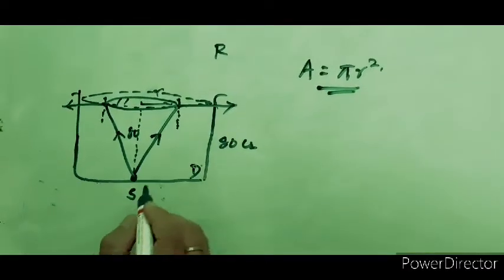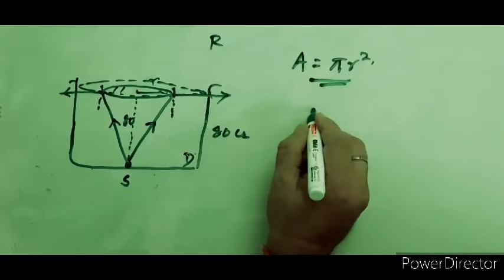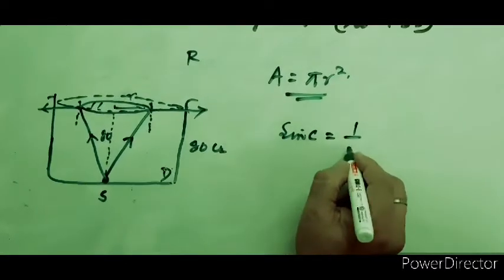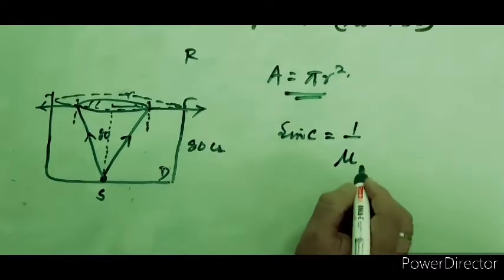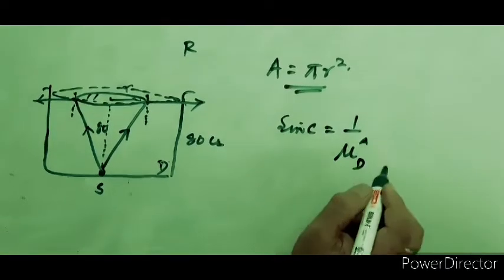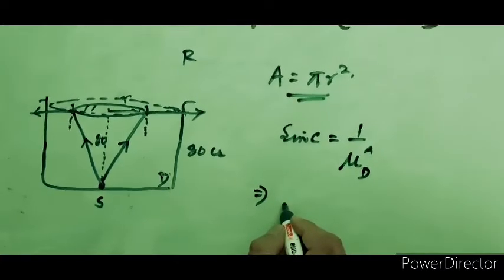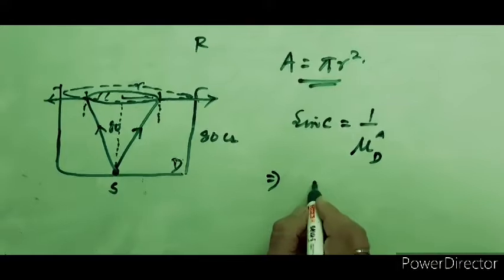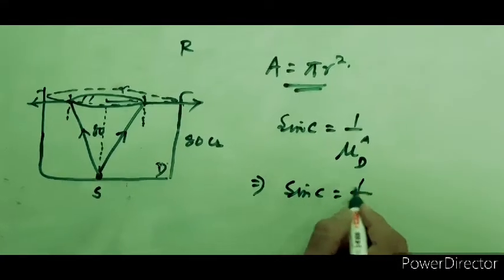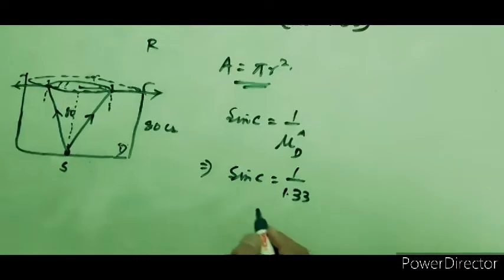And what else? We have the formula: sine C is equal to 1 by the refractive index of the denser medium with respect to air. So we can write here, sine C is equal to 1 by the refractive index, which is given as 1.33.